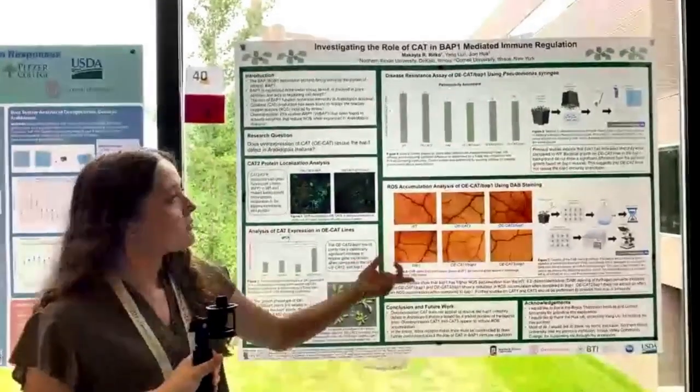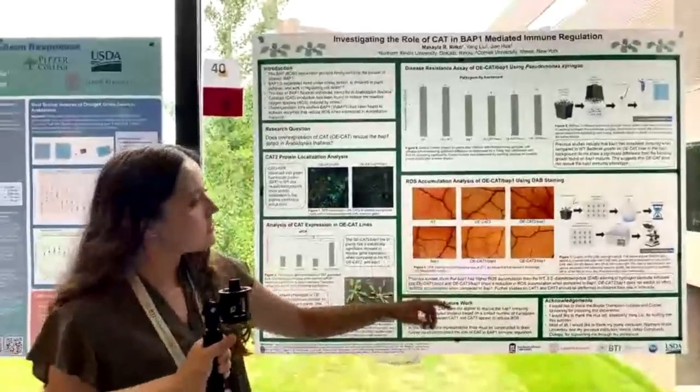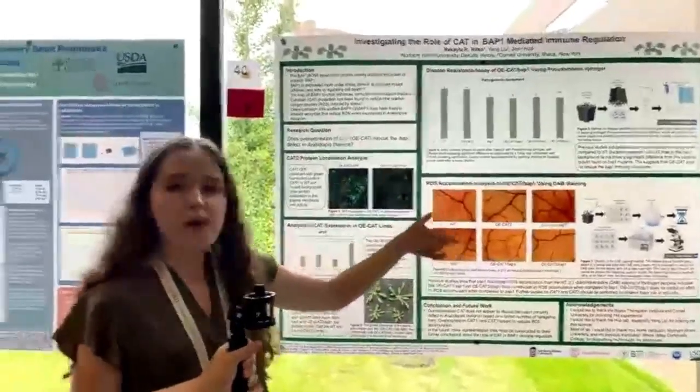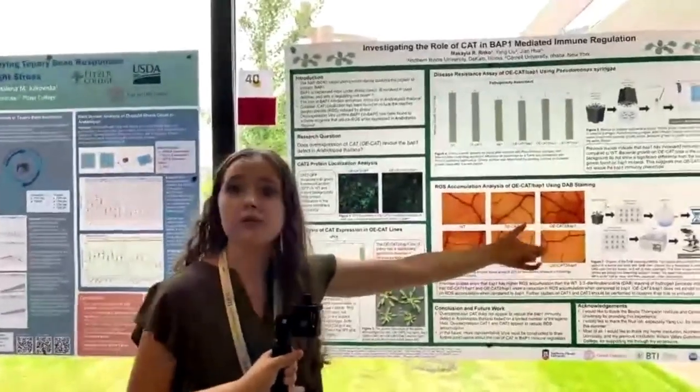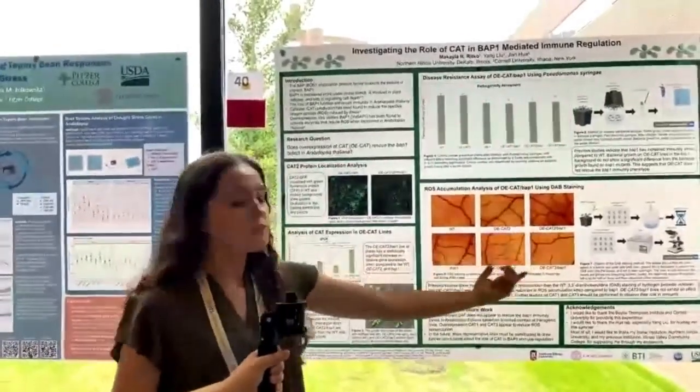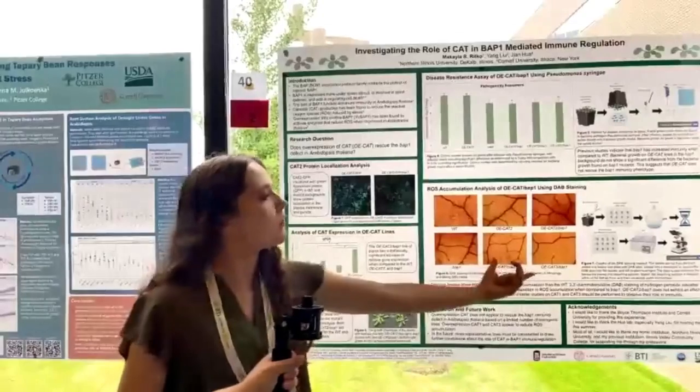And the last thing we looked at was reactive oxygen species, where we can see similarities in our wild type and our BAP, but we can see a whole lot of reactive oxygen species when we overexpress catalase 2, and we don't see it when we overexpress catalase 1 or 3.